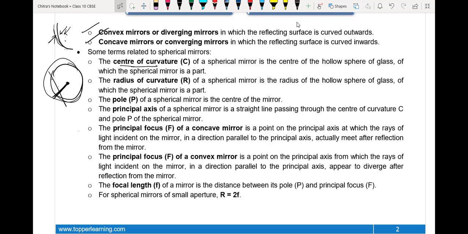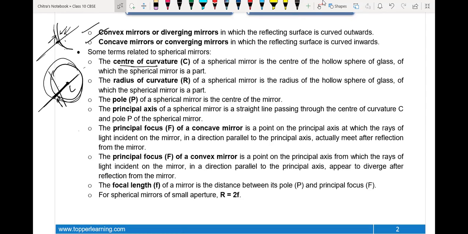What is pole? Pole is the center point of the mirror, the point through which the line passing through the center of curvature and the focus meets the mirror. What is principal axis? The line which passes through the center of curvature and pole is called the principal axis. Then we have principal focus.